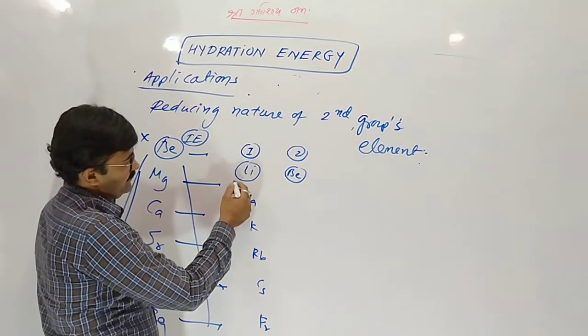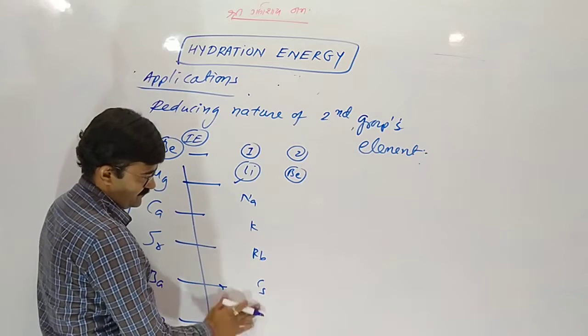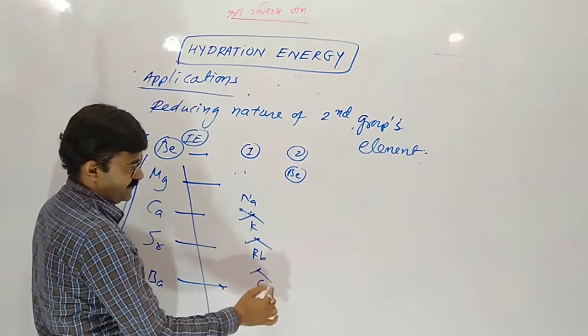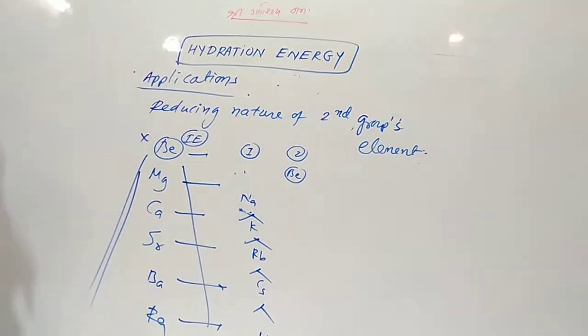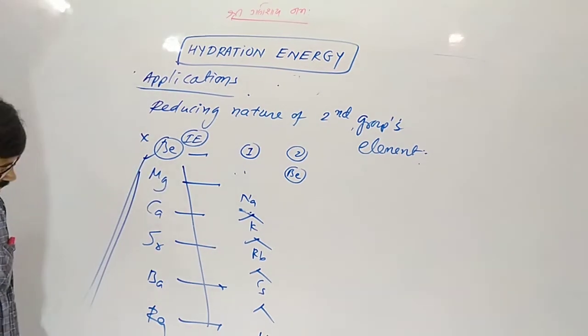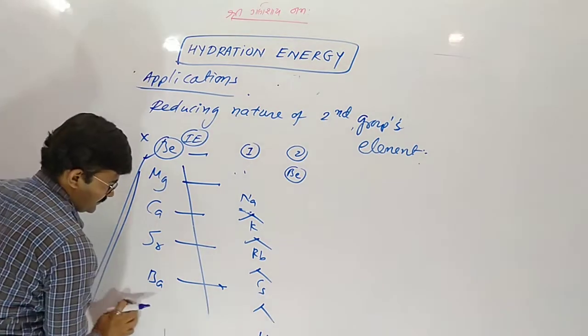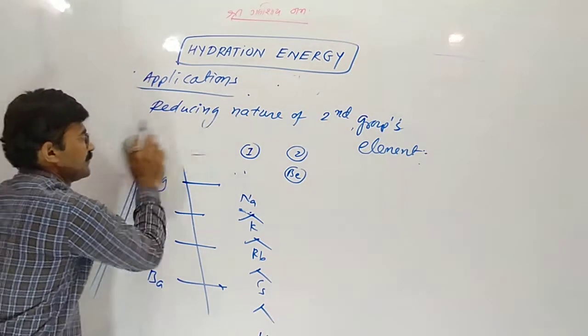The trend was lithium is the highest and sodium lowest. That is not happening in beryllium. Here from beryllium to barium, reducing nature increases continuously without any exception.